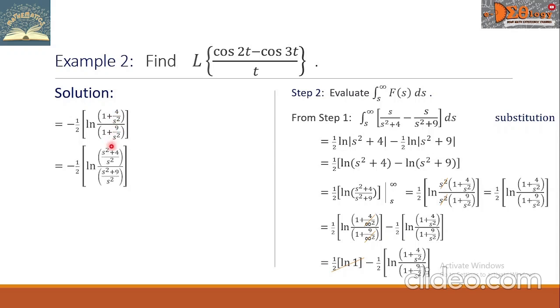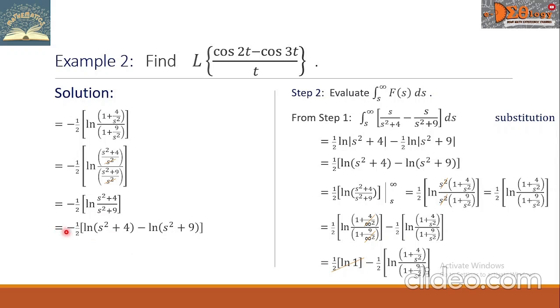We write like this. The numerator becomes s squared plus 4 all over s squared, and the denominator becomes s squared plus 9 all over s squared. From here, we can cancel those s squared respectively. When we rewrite our fractions, we have now s squared plus 4 over s squared plus 9. Let us use the law of logarithm to rewrite the expression, and it becomes like this.